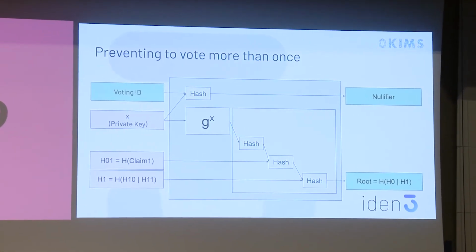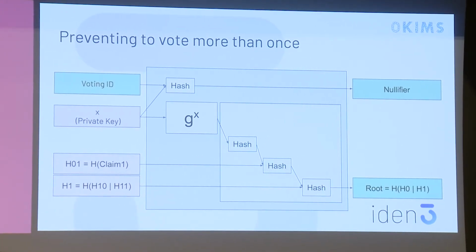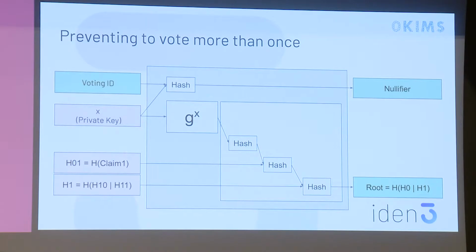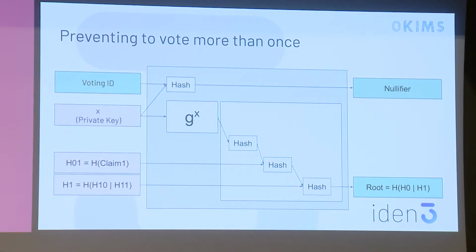Everybody knows this constant. So when we hash our private key with the voting ID, we generate a nullifier, which is public. So when we are going to vote, we will tell this nullifier, okay? What this circuit will prove is that, of course, we can vote, and that the nullifier is valid. And as you can see, only one nullifier is valid. And it's impossible to go backwards because we cannot reverse the hash function. So the only thing that the smart contract collecting the votes needs to do is keep a list of nullifiers, and if somebody tries to vote with the same nullifier, just don't let them.